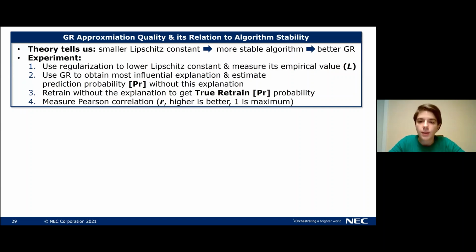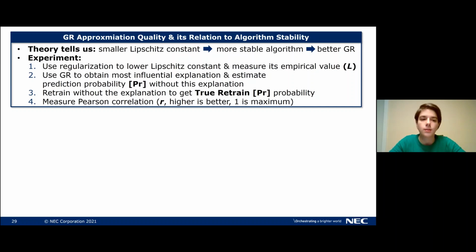And with gradient rollback, we estimate how the prediction probability would change without this explanation. Then in the next step, we remove this explanation from the training set and retrain. This allows us to record the true retrain probability that we get when this explanation is truly not part of the training set.